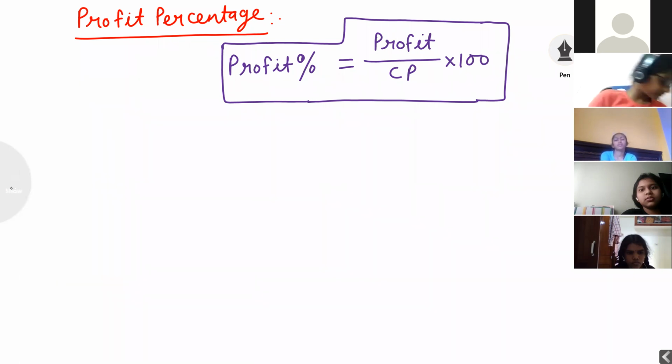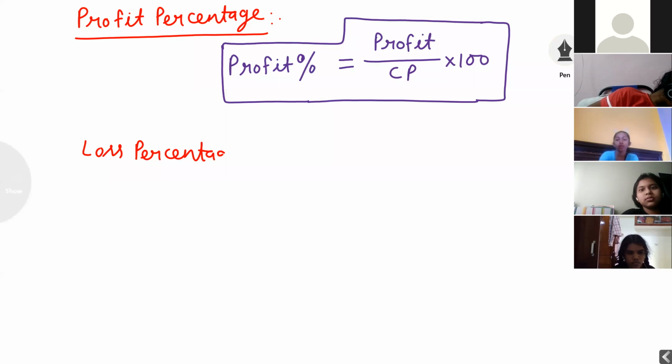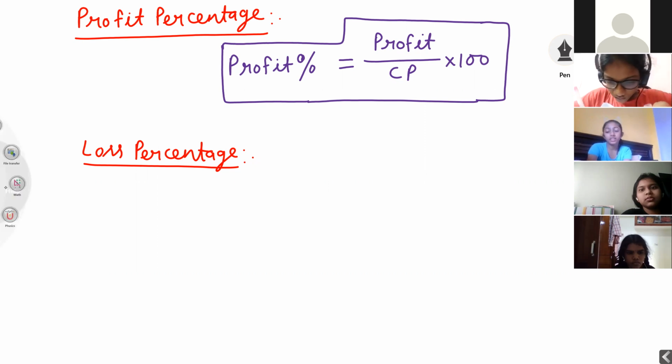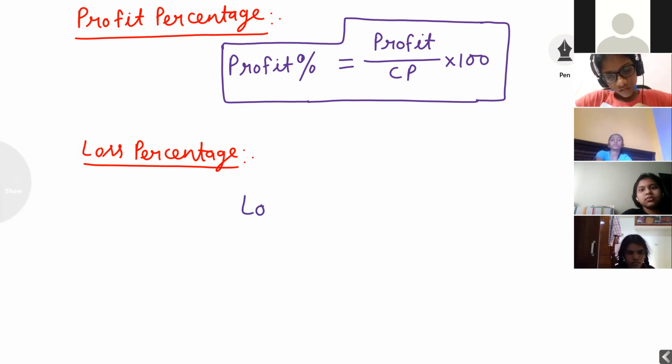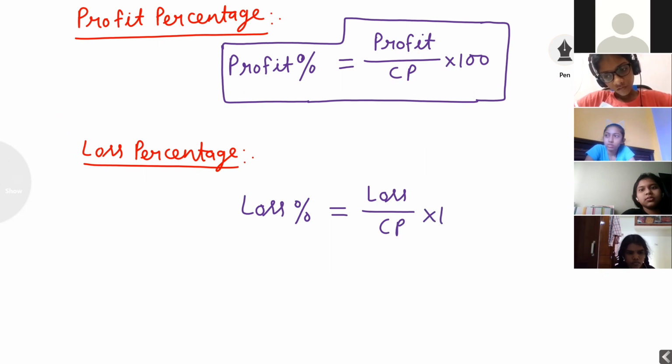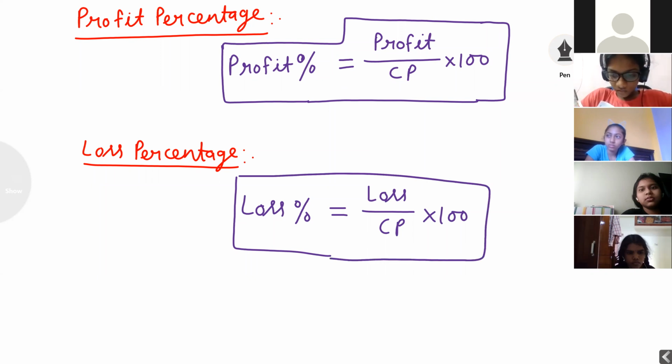Next, loss percentage. Loss percentage is equal to loss by CP into 100.